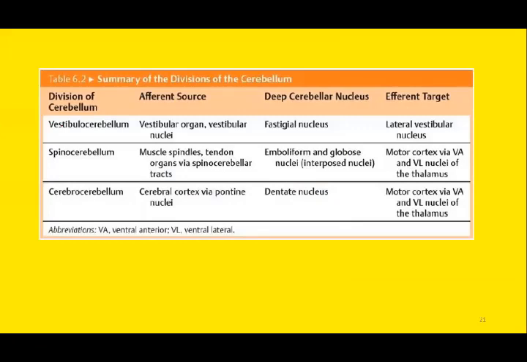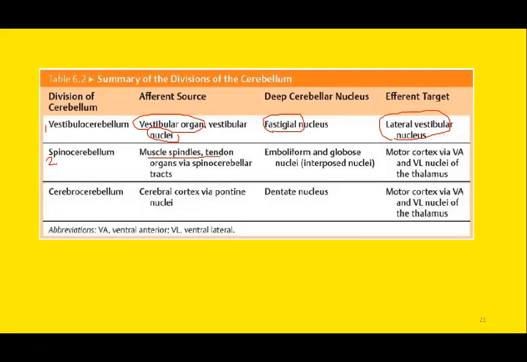So this is the summary of the afferent and efferent pathways of the three divisions of the cerebellum. The first portion is the vestibulocerebellum. The input is from the vestibular apparatus and the vestibular nuclei. The nucleus involved is the most medial nucleus, that is the fastigial nucleus, and the efferent is the lateral vestibular nucleus, also known as Deiters' nucleus.